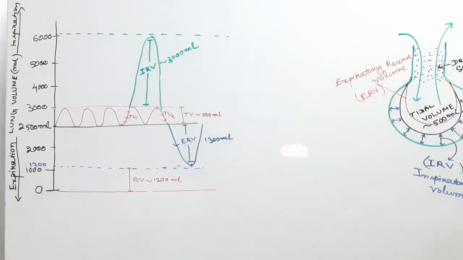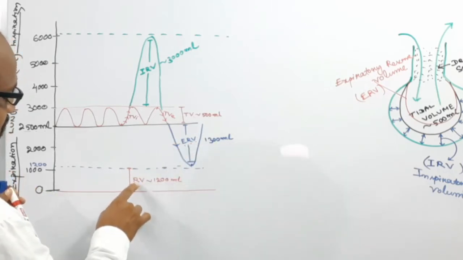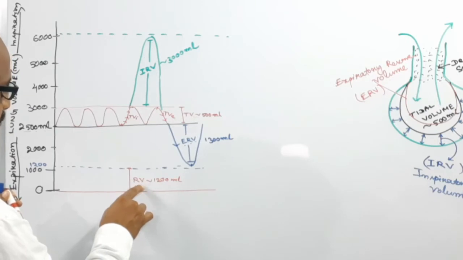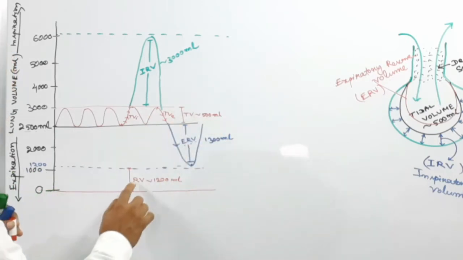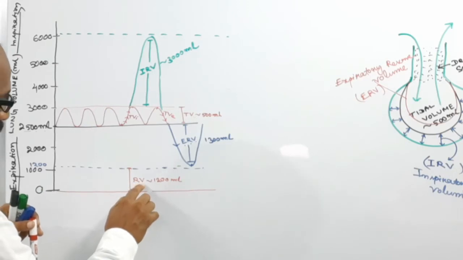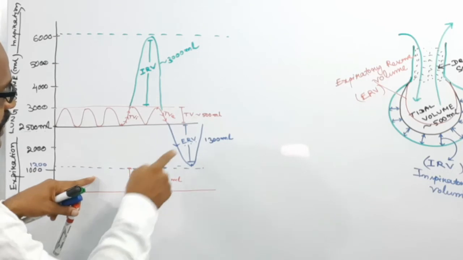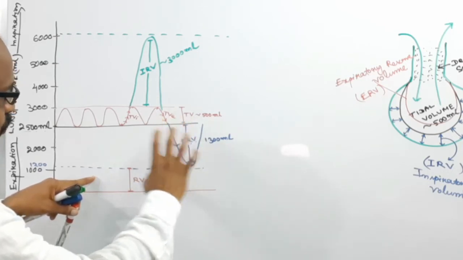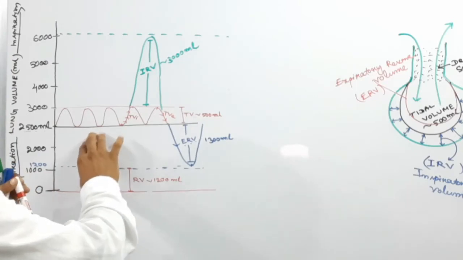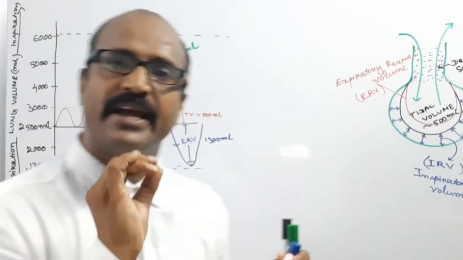So this is the expiratory reserve volume and this is the residual volume, which is left behind after forceful expiration. The expiratory reserve volume and the residual volume combined are known as the functional residual capacity.